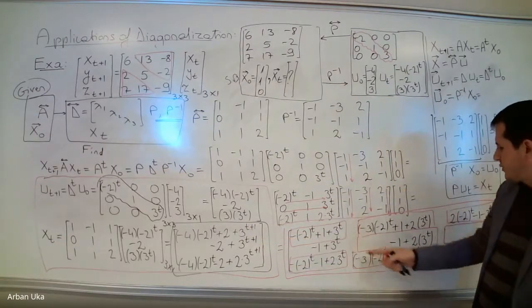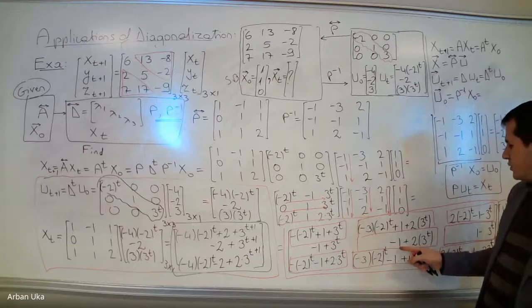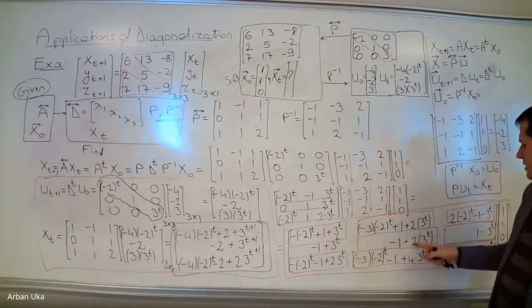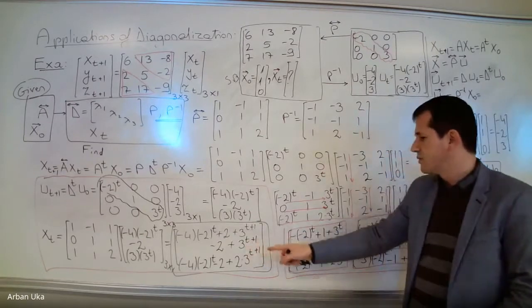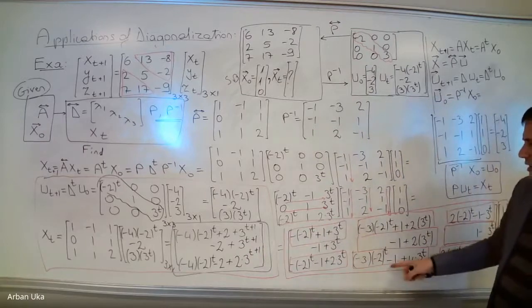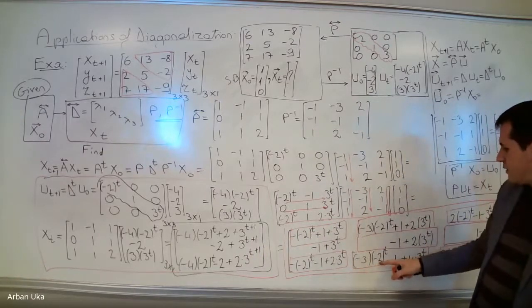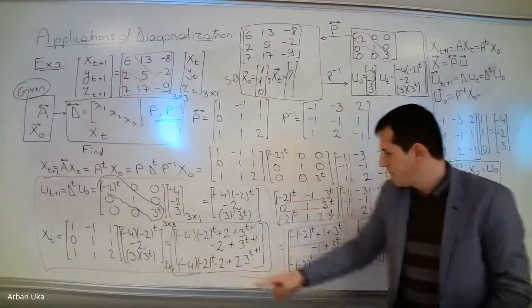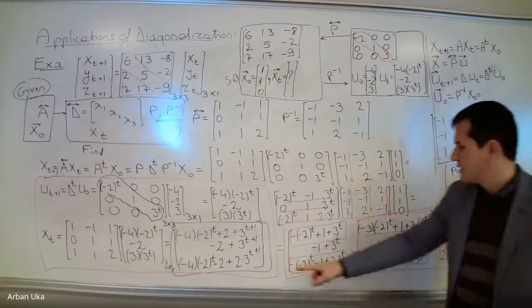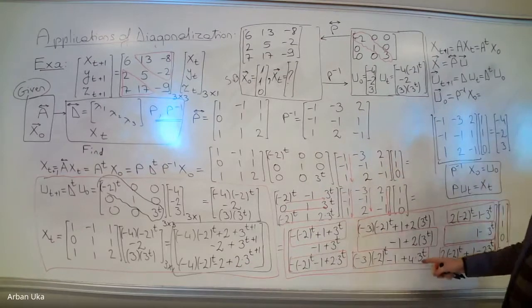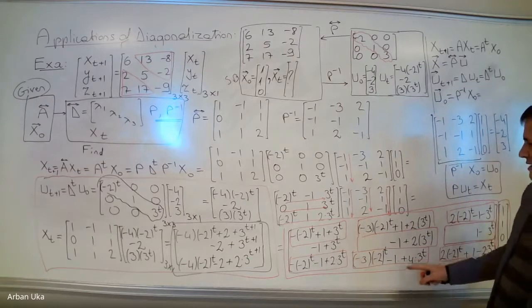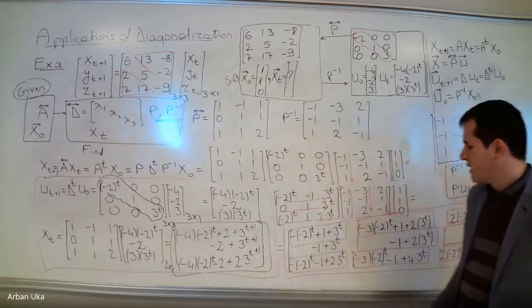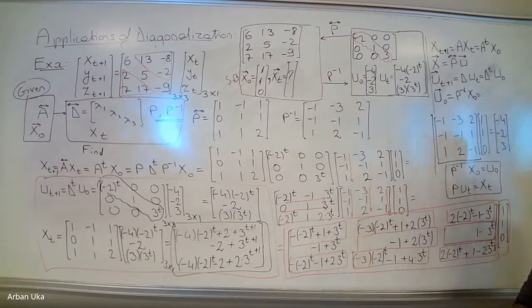Then the second term, we add this number and this number, we get minus 2, which is this minus 2 here. 3 to the power t, we have 2 times 3 to the power t and 1 times 3 to the power t, this is 3 times 3 to the power t plus 1, that's also correct. And then we have also minus 2 to the power t, this is minus 3 minus 1, this is minus 4, this is correct. Minus 1, this is minus 2. And then we have also 4 plus 2, this is 6, but 6 is equal to 2 plus 3, so this is also correct, okay? So it looks like we found the same answer using two different methods.